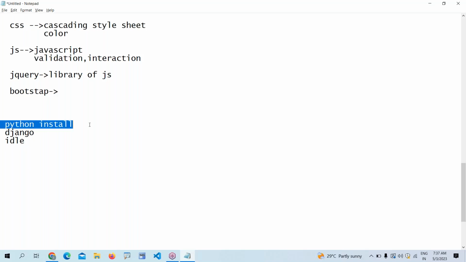If you do not know how to install Python software, I'll teach you how to install it. If you already know how to install Python software, we jump into Django and install Django. We will also discuss which IDE is preferable in companies and how to use it. So I'm stopping now. If you have any questions, you can ask me.